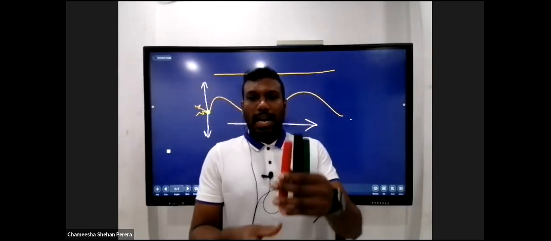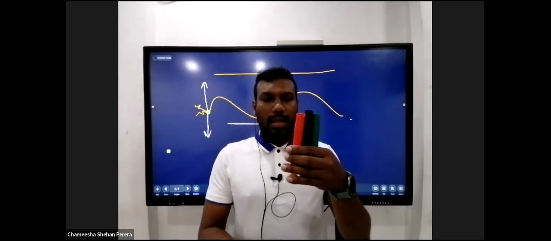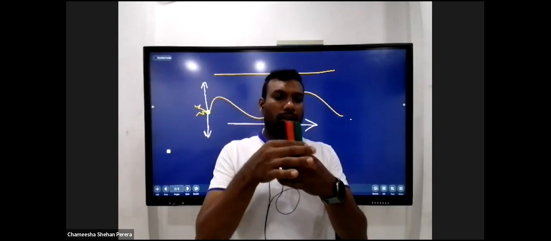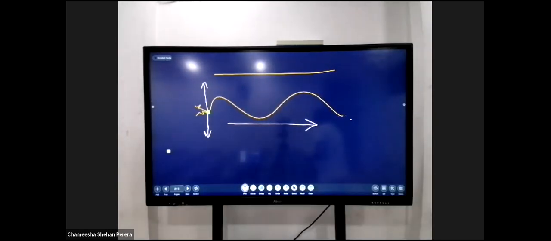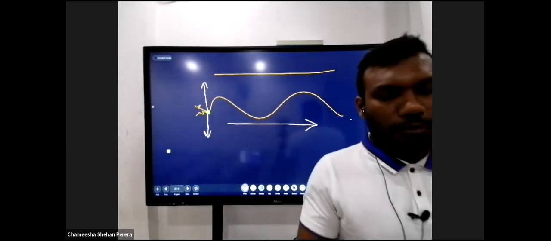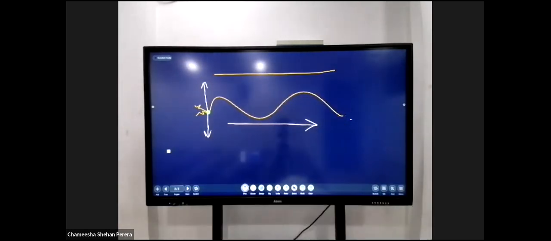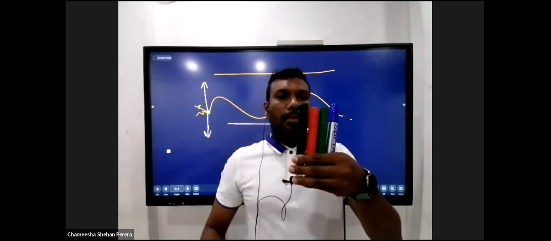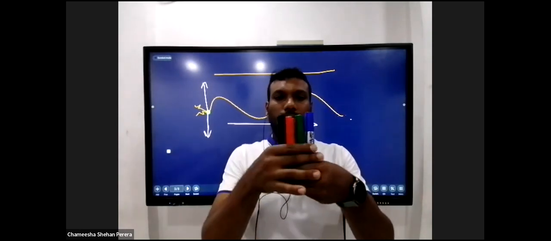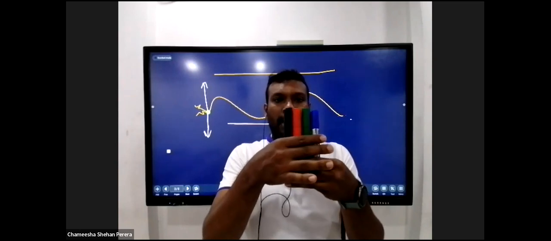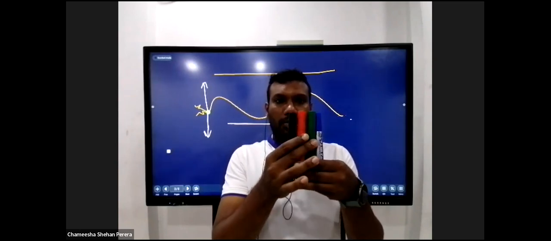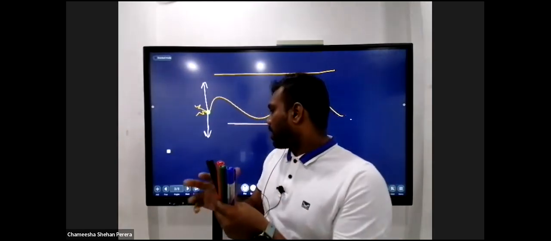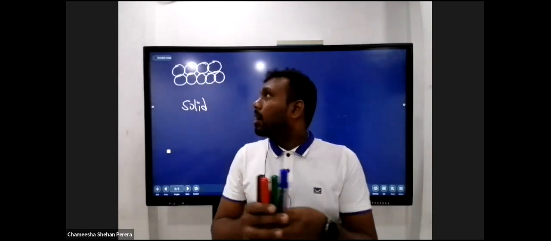Just imagine now, I have these three marker pens. Can you see that there are three colors? So these are three marker pens in three different colors, right? Okay, I'll take another one, which is blue. So I have four marker pens in four different colors. Imagine these marker pens are four atoms, right? If you predict the physical state, your prediction has to be solid, right? Then four atoms are located closely like this. Remember the way I demonstrated solid matter, like this, right?